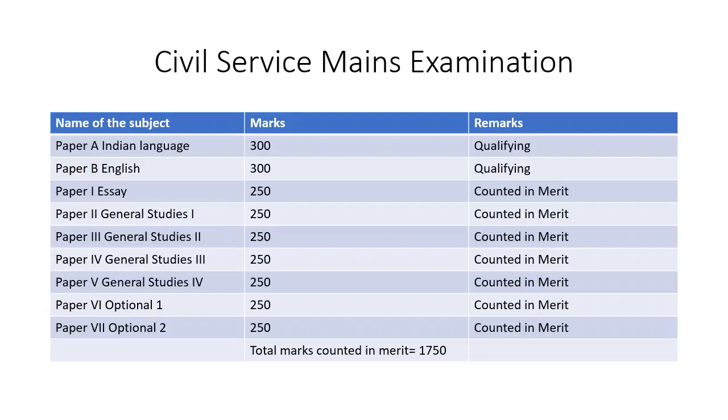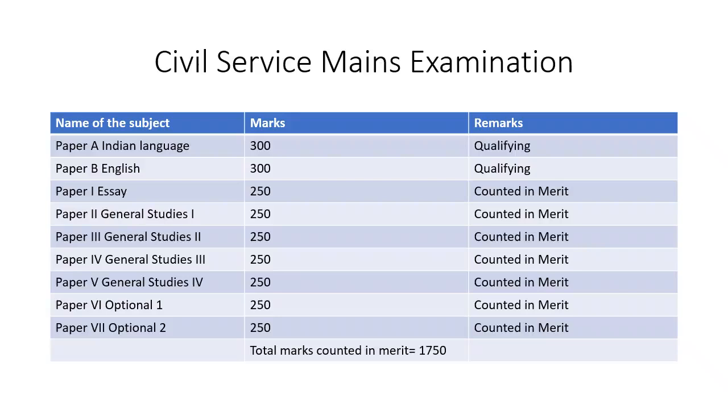Paper 3 is General Studies 2. That carries 250 marks. Paper 4, General Studies 3. It also carries 250 marks. Paper 5, General Studies 4. It carries 250 marks. And then you have two papers, paper 6 and 7, which are for optionals. Optional 1 and optional 2 carry 250 marks each. So the total marks counted in merit are 1750.